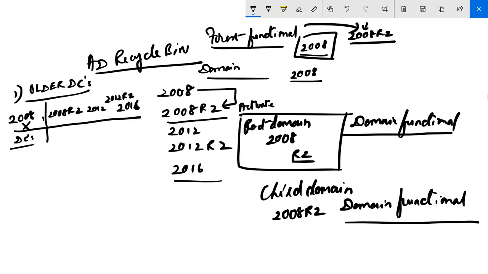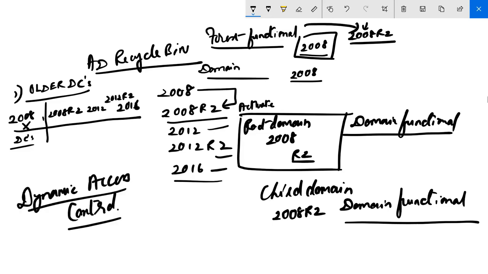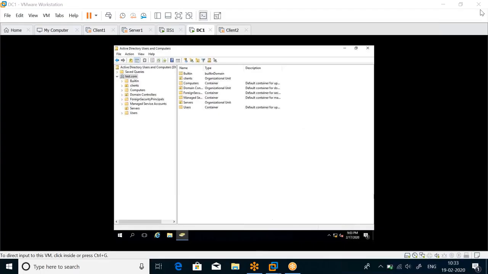So we can say it supports everything. It has to be the least. Then only it can support from 2008 to 2008 R2 to everything. But the problem is when you support the least, then you certainly get features that are not activated. You're getting it. You lose out on features. You lose out on features. So at every level you will lose out on features. So now let us check out this feature called AD Recycle Bin, and let's see how it works.